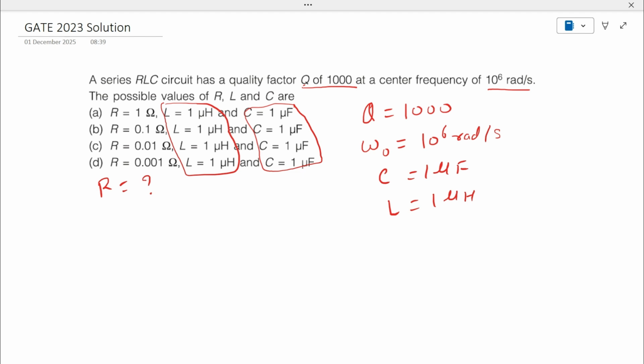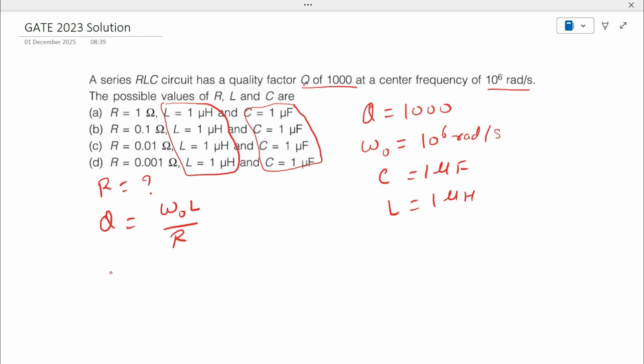Here we know the formula of quality factor. We know that Q is equal to omega naught into L divided by R. So it's a simple formula based question where we know the quality factor, we know the center frequency, and we know the inductor from the options because the inductor is common in all four options. It is 1 microhenry. We only have to find the value of resistor R.